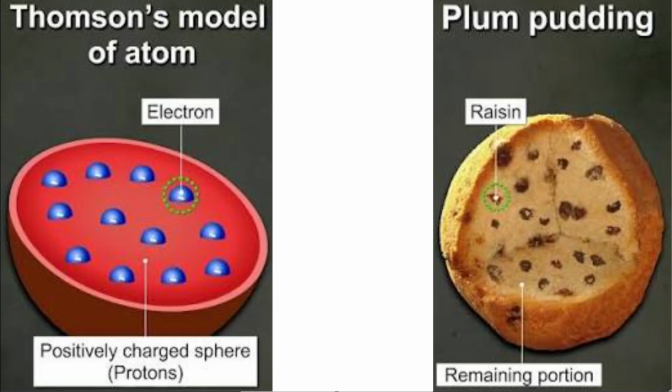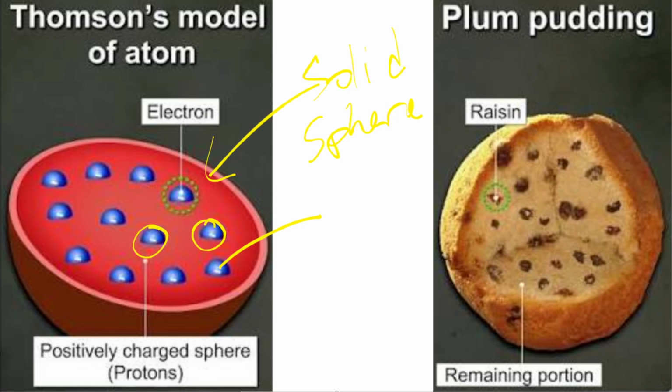And this is J.J. Thomson's atomic model. Remember our first atomic model was just a solid sphere. Now we know that there are actually tiny electrons all over this solid sphere. So this is the new model, called the plum pudding model, because plum pudding has raisins in it. Those are like the little negative electrons, and the whole pudding is a positively charged sphere.